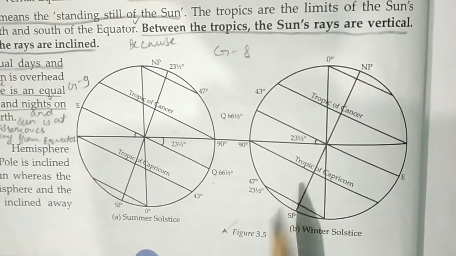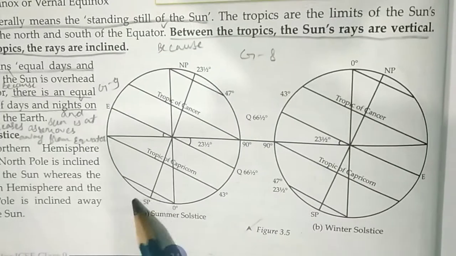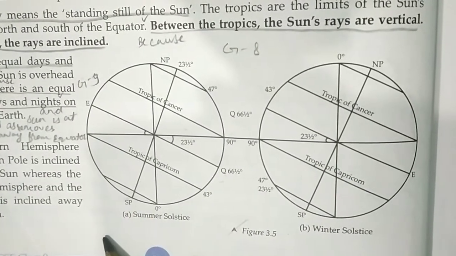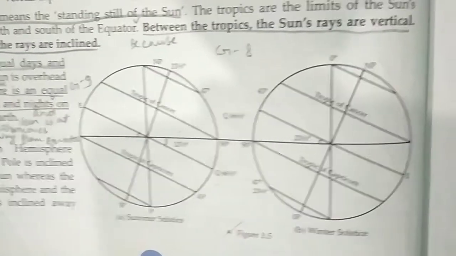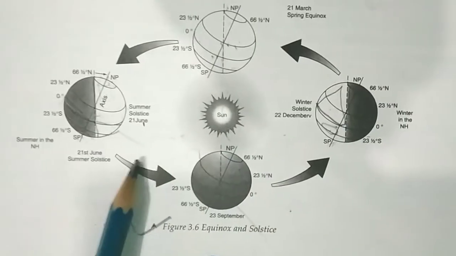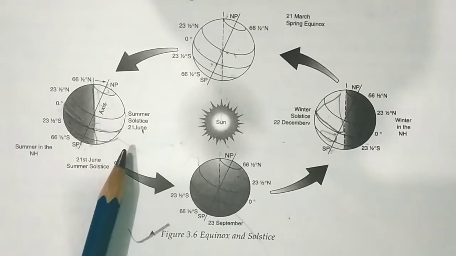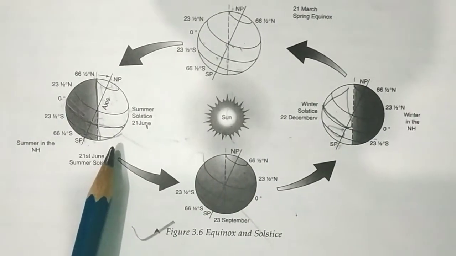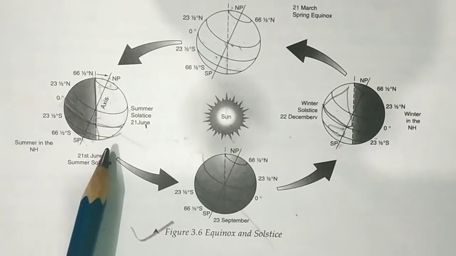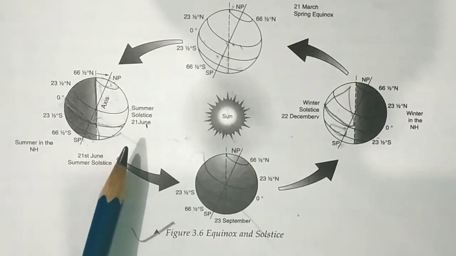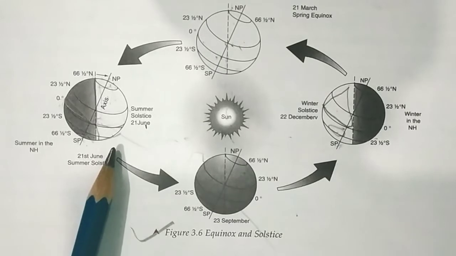Solstice on June 21st: the earth is in the position when the north pole is tilted towards the sun. On this day, the sun is overhead at the Tropic of Cancer. This day is known as the summer solstice. The southern hemisphere, however, is tilted away from the sun and experiences winter.